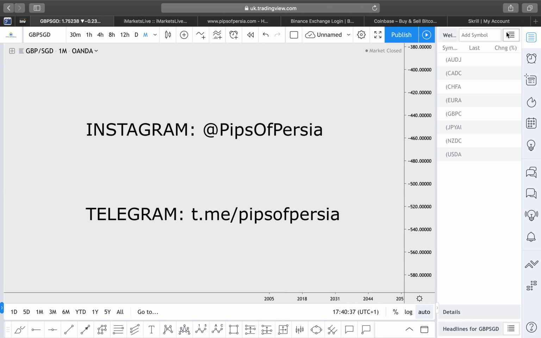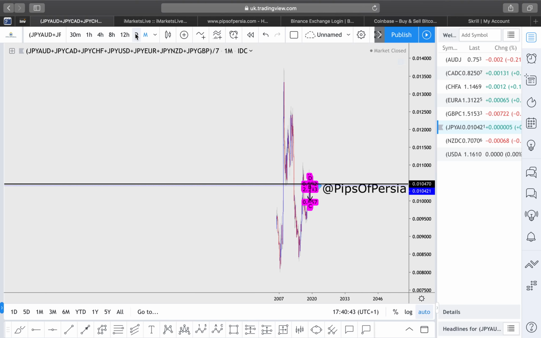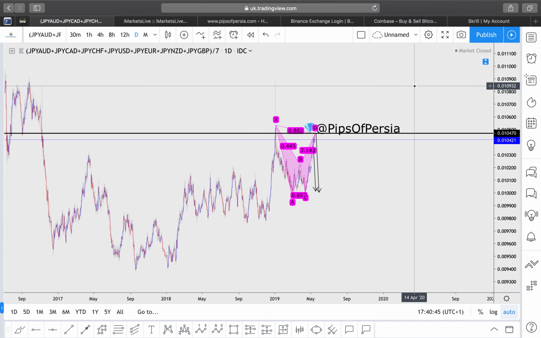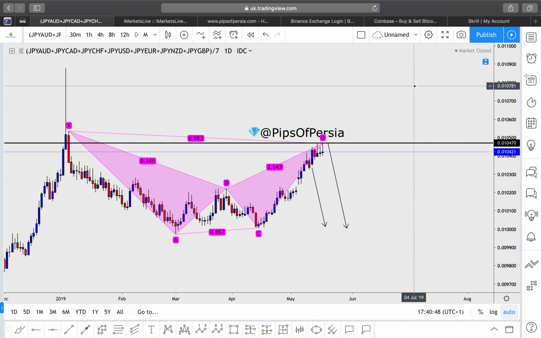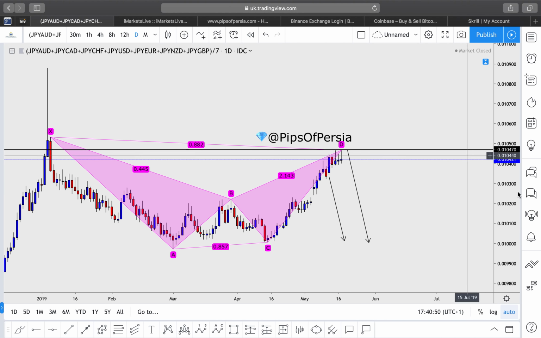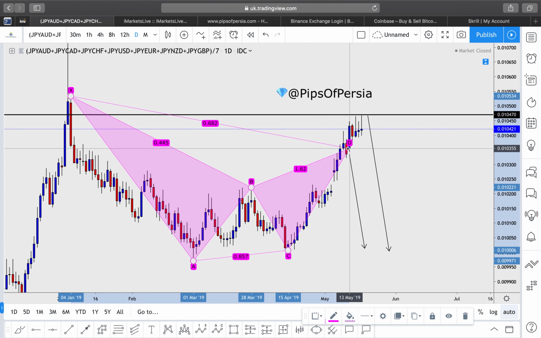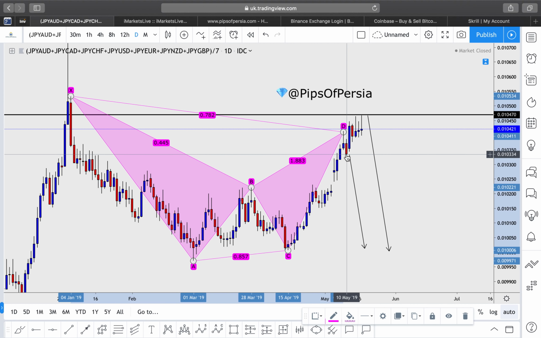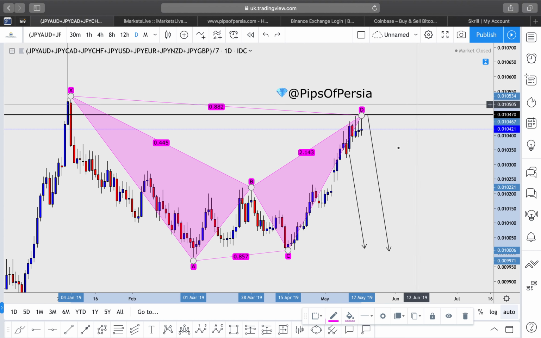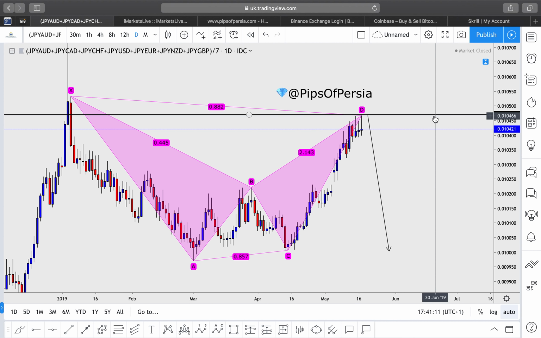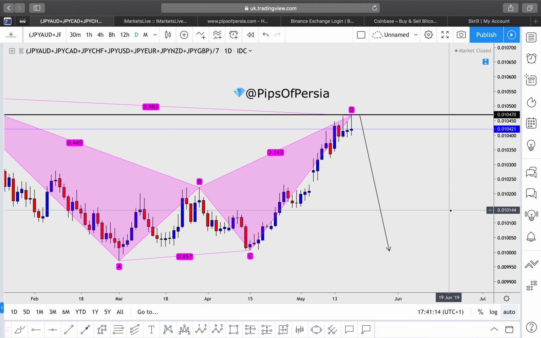Let me get started with some of the weighted indices that I have been keeping an eye on, such as Japanese yen, where I put this on my Tradingview channel. Japanese yen, this is on a daily time frame. The harmonic formation that we have here is still very valid. This does indicate a very nice reversal. If you remember, I said we could drop when the harmonic pattern was around there. So when the market closed over there last week, I said the drop could start then. If not, we can get another move up to the marked zone over there, and then potentially the drop can continue.